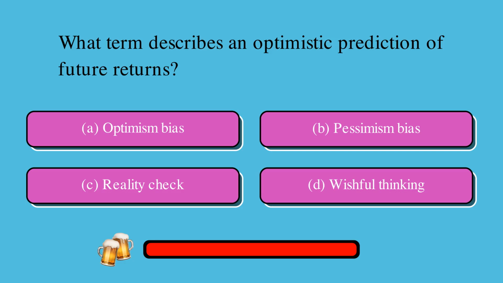What term describes an optimistic prediction of future returns? Is it A, optimism bias, B, pessimism bias, C, reality check, or D, wishful thinking? The correct answer is A, optimism bias.